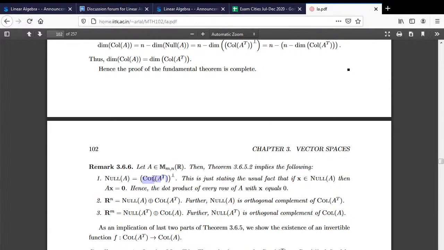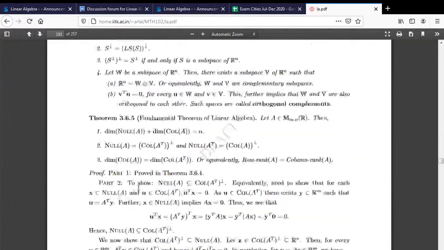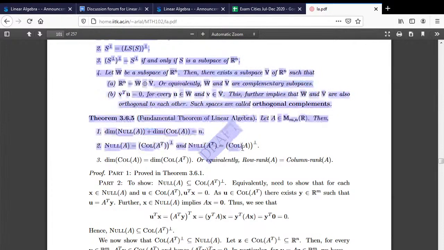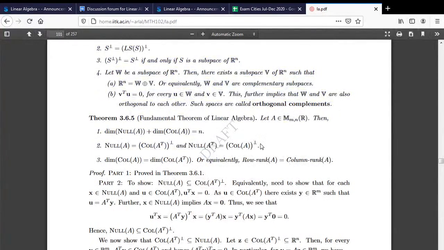And then you can interchange it also to say that null space of A transpose is equal to column space of A perp. So this transpose here will get shifted to A transpose here, that's all. Alright. So all those ideas are related. This is what it is, the fundamental theorem of linear algebra, and I have stated it here: null space of A transpose is perpendicular to the column space of A, whole perp.